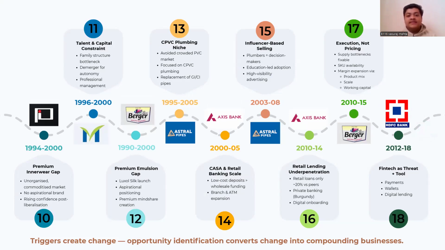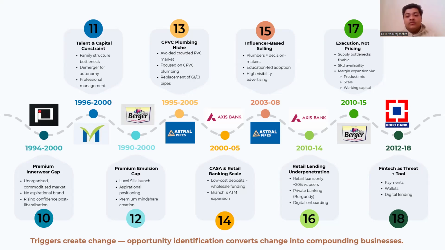In my second slide, you can see I have covered the era between the 1990s to 2000. In this era, the opportunities are more complex. From the 90s to 2000, companies like Page Industries and Berger Paints identified the aspiration gap. As India liberalized, there was a spark for premium innerwear and emulsion. Between 1994 and 2000, this company also shifted from an unorganized commodity market to a highly mind-share premium position in that market. There was a shift in infrastructure and banking segments also.